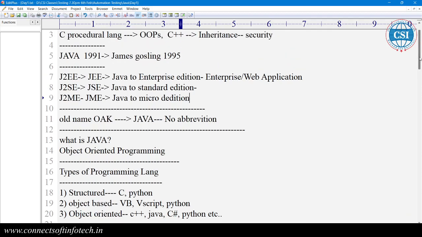So these are the Java components, or you can say the Java types. That three is very important: J2EE, J2SE, and J2ME. Enterprise edition means core Java, advanced Java. J2SE means core Java, and this is micro edition, mobile edition.